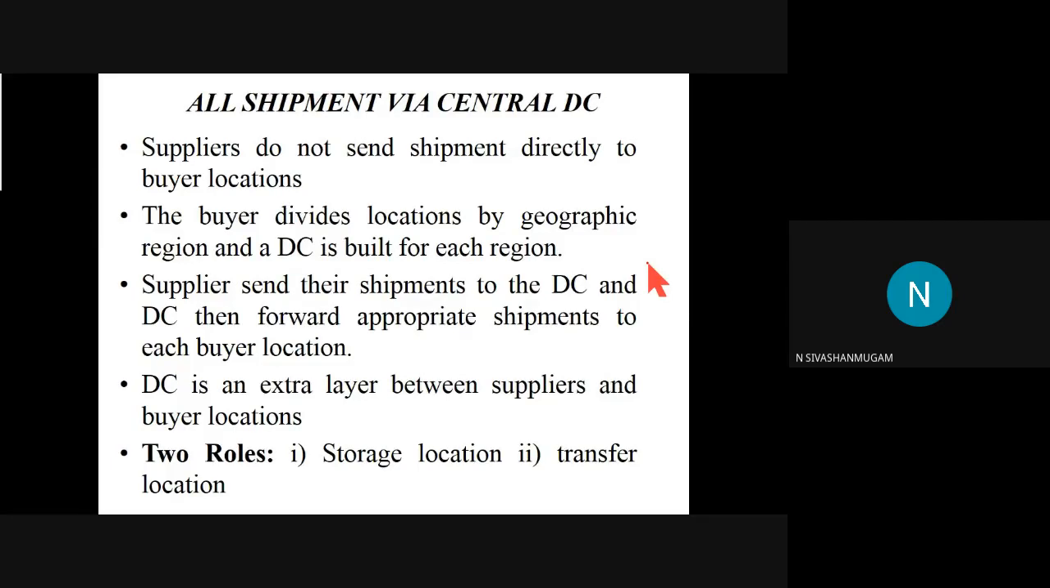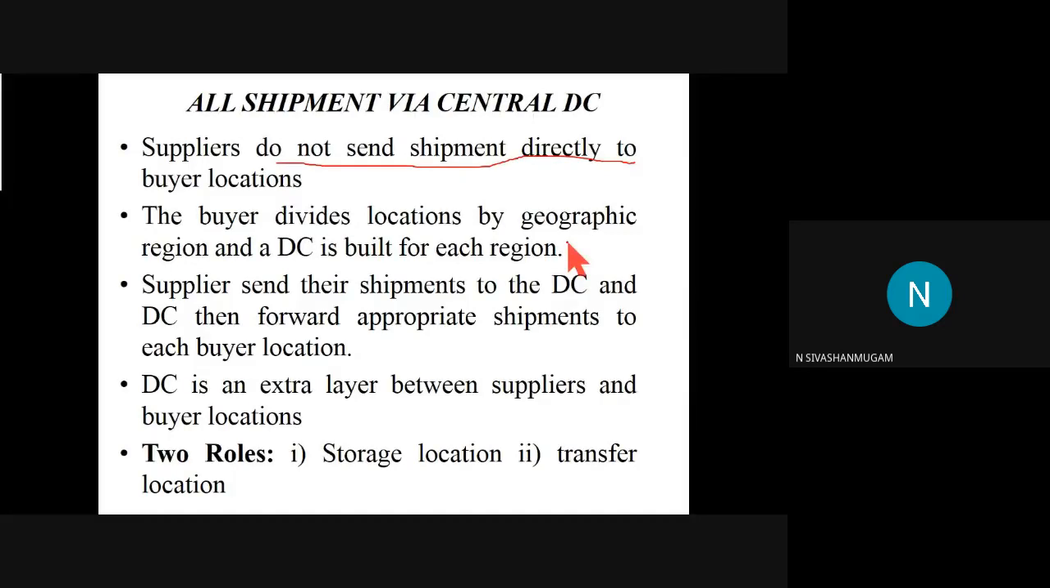Now, what is the advantage here? There is no direct contact between the supplier and buyer. The supplier does not send the shipment directly to the buyer. There is no direct dealing between the supplier and buyer.